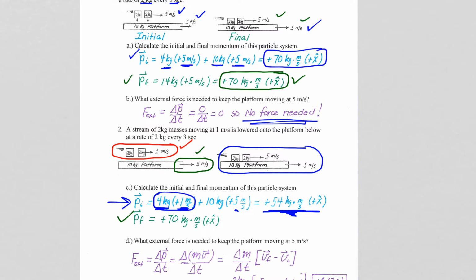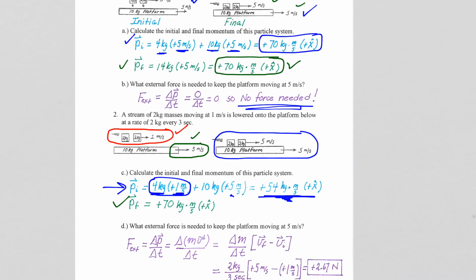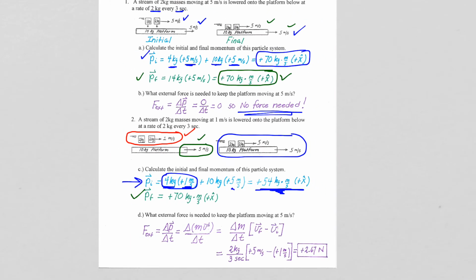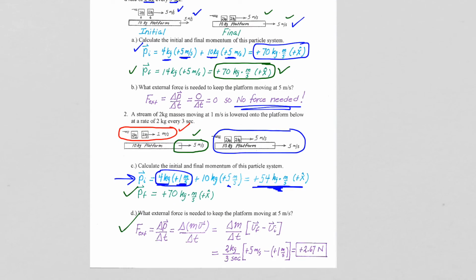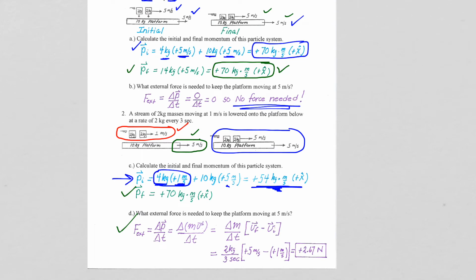But that means we do need an external force pulling the platform forward once it acquires those slower moving pieces, based on this external force representing the change in momentum as a function of time. Now notice the change in momentum only affects the 2 kilogram pieces. We don't need to do anything with the platform. The platform is already moving at 5. It'll continue moving at 5, no additional force needed.